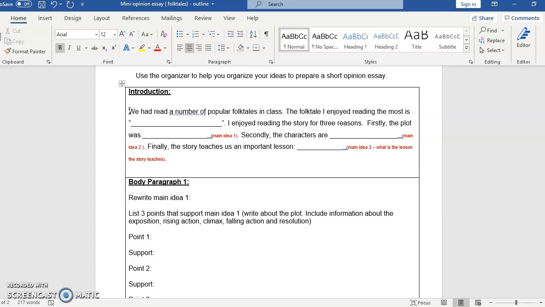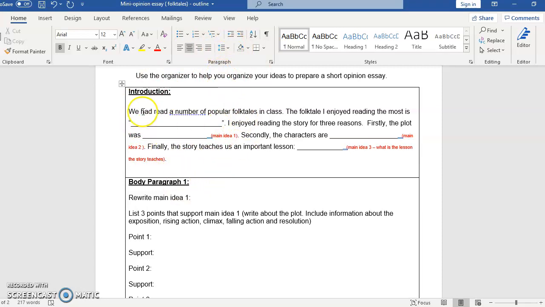If you want to do a different folktale, just send me the link to your folktale and you can do that one. But you're doing this not for Cinderella, or at least not for the Disney version, or this version. You are doing this for your own folktale. So if you read Aladdin, or the story of the fisherman, or some other folktale, again, choose a different one if you want. As long as you don't do this version of Cinderella, you're okay.